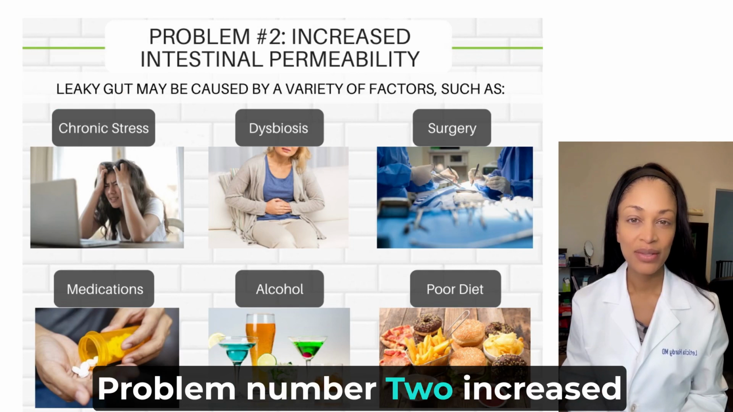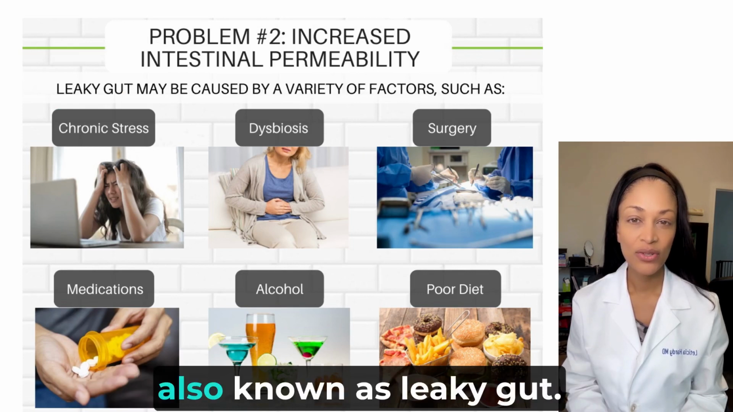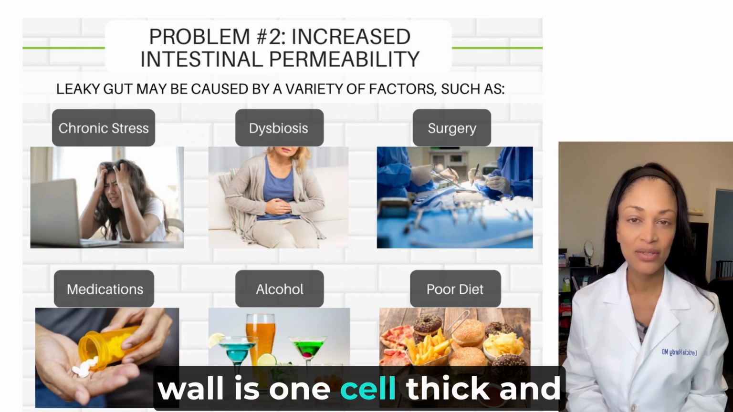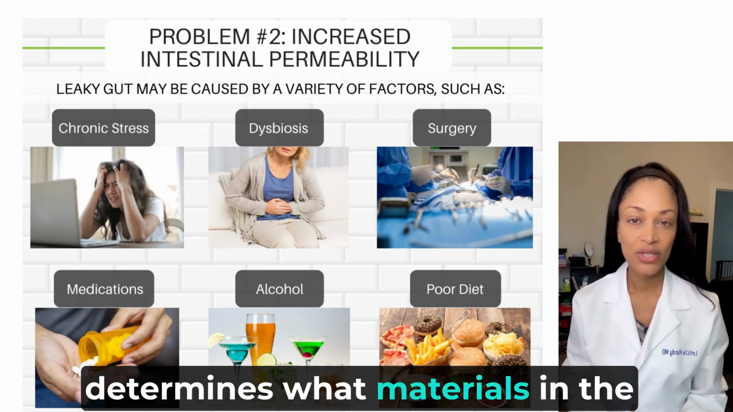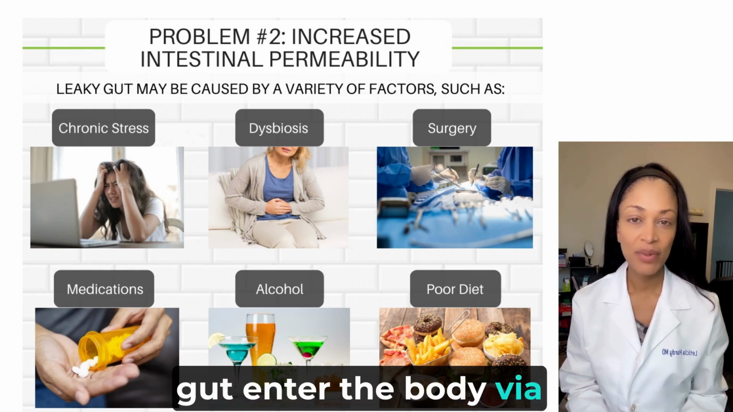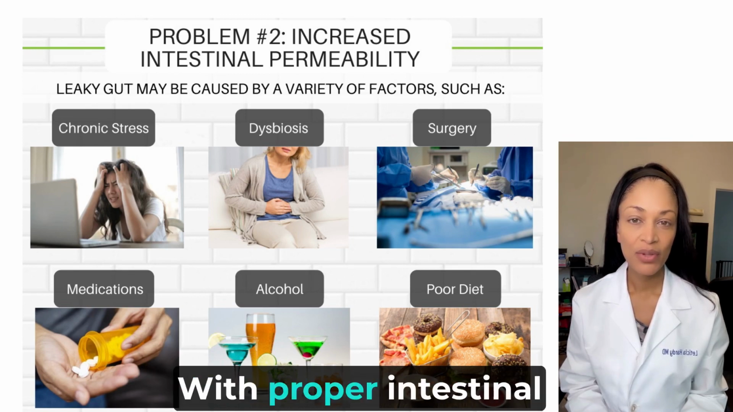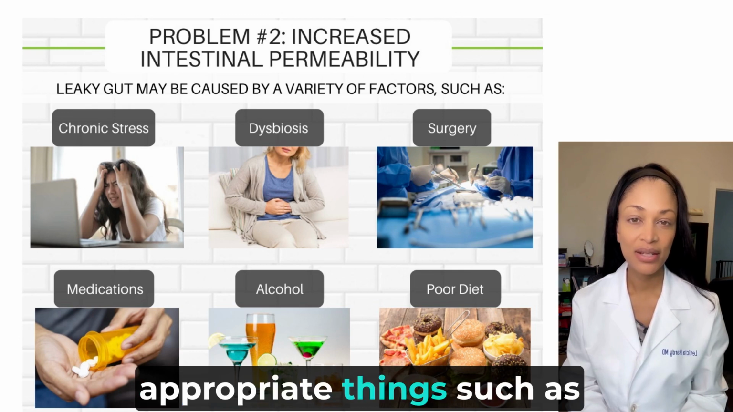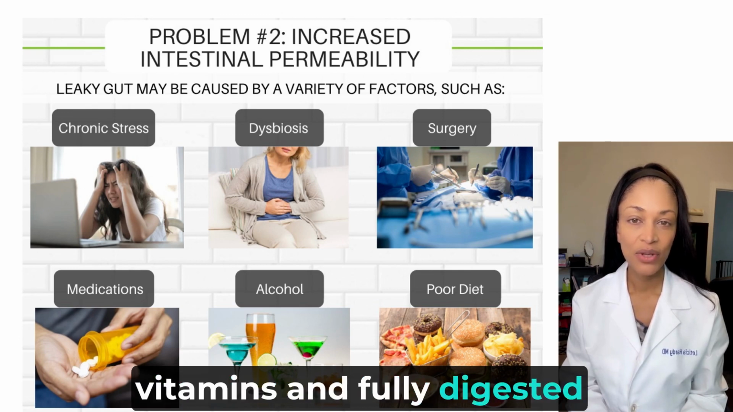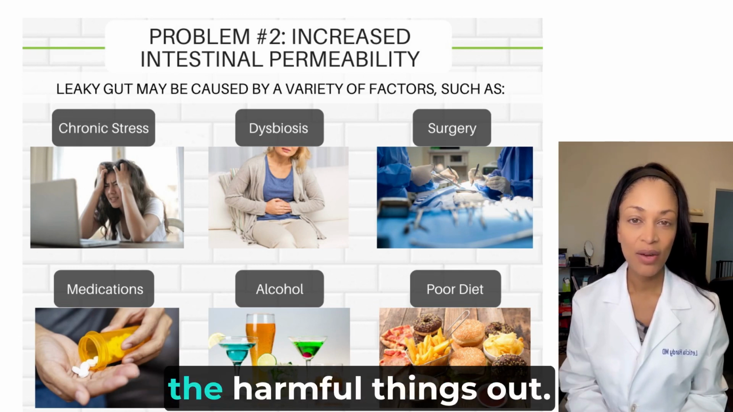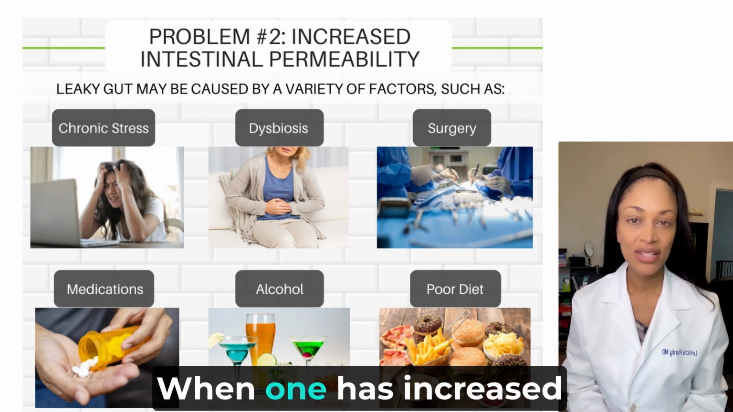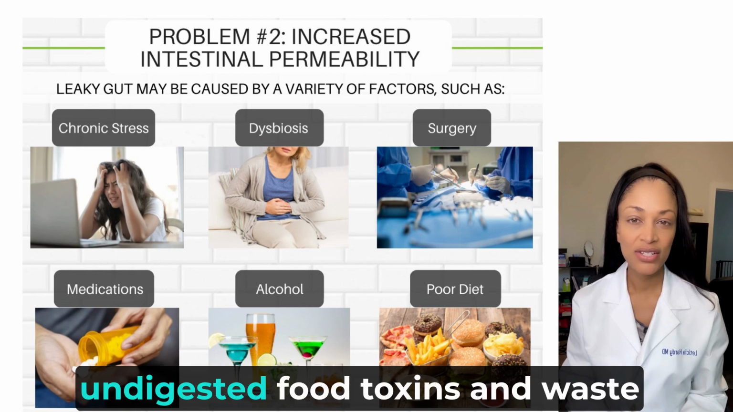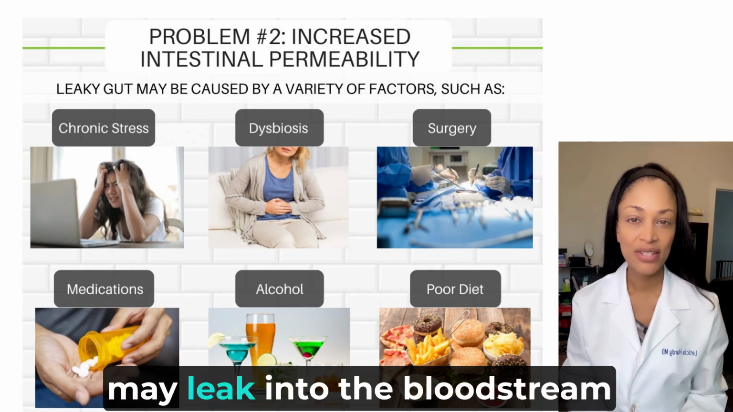Problem number 2, increased intestinal permeability, also known as leaky gut. The lining of the intestinal wall is one cell thick and determines what materials in the gut enter the body via the bloodstream. With proper intestinal permeability, this wall will let the appropriate things, such as vitamins and fully digested proteins, through and keep the harmful things out. When one has increased intestinal permeability, leaky gut, bacteria, undigested food, toxins, and waste may leak into the bloodstream and enter the body.